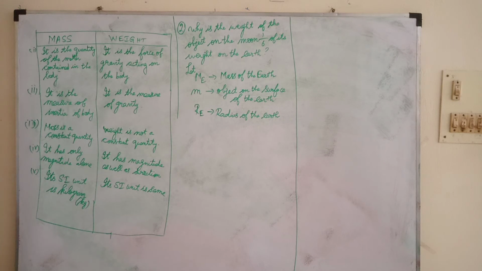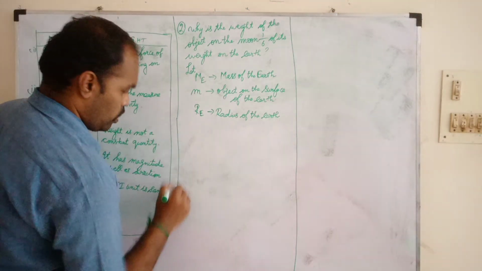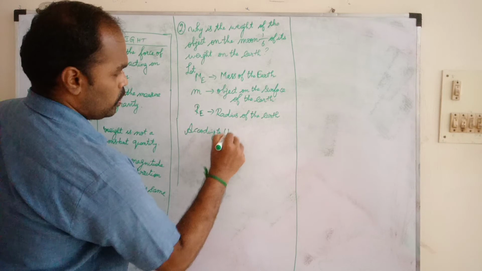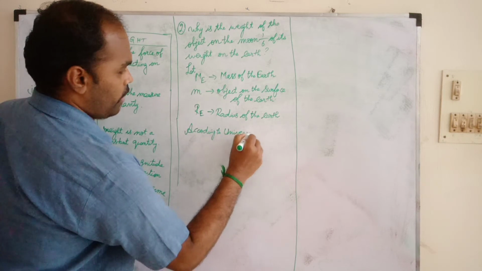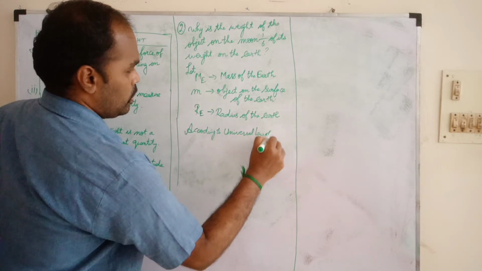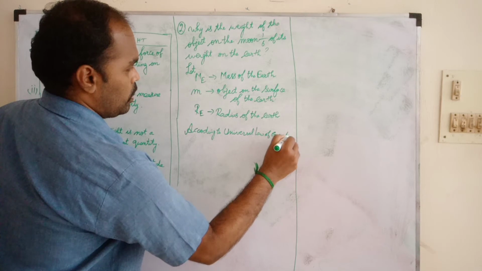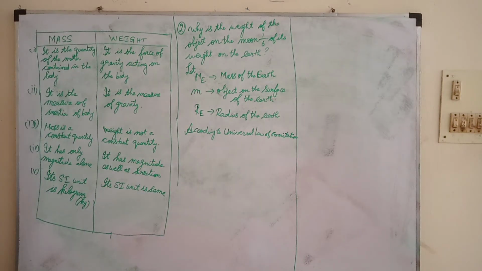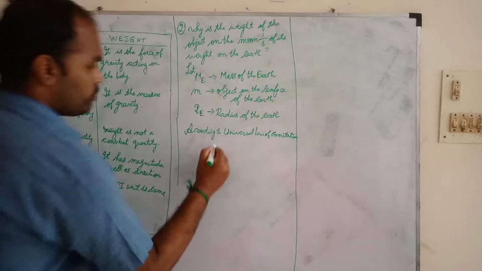So, according to the universal law of gravitation, what is the formula?